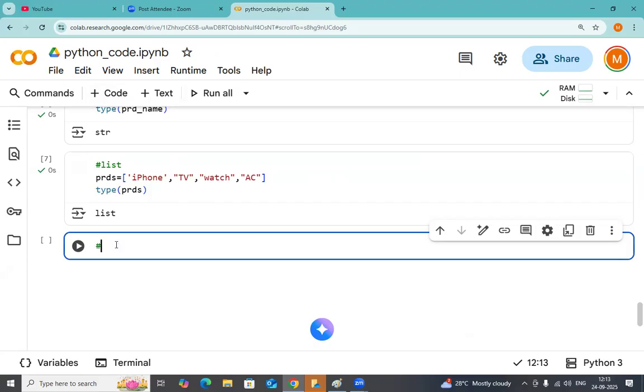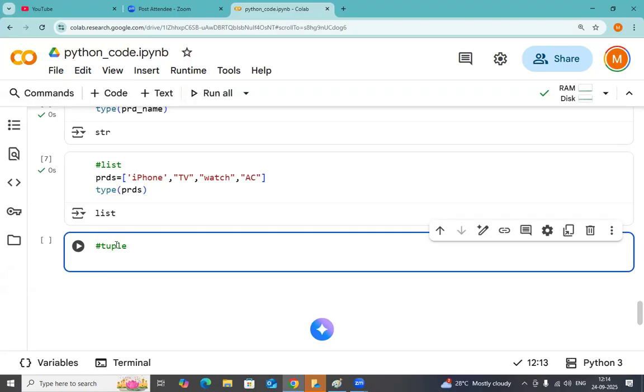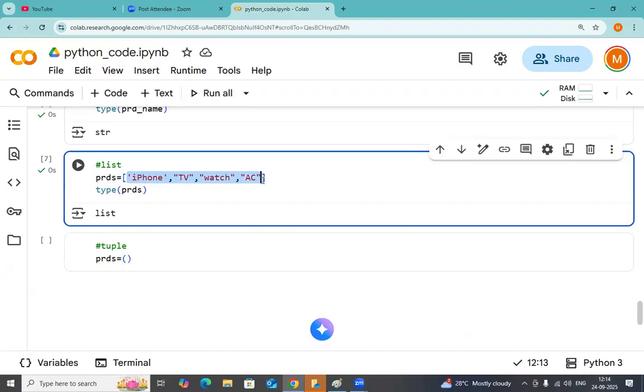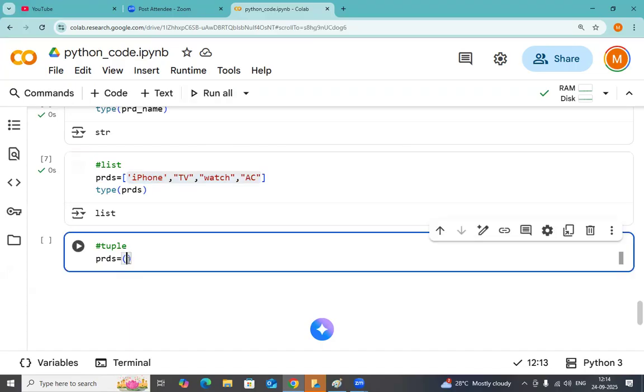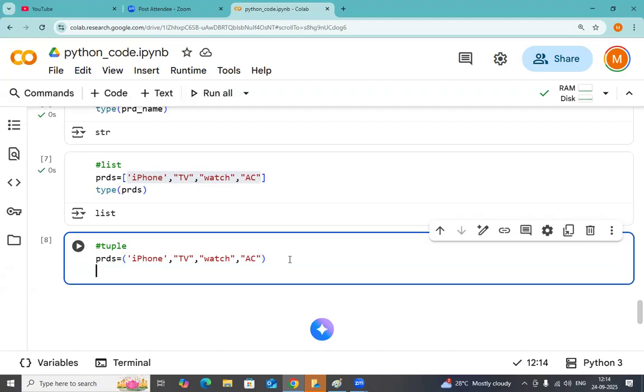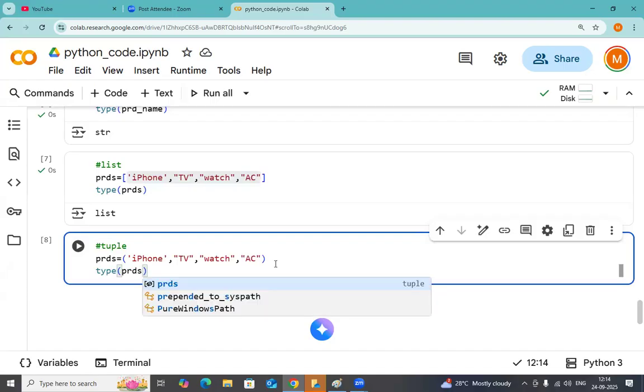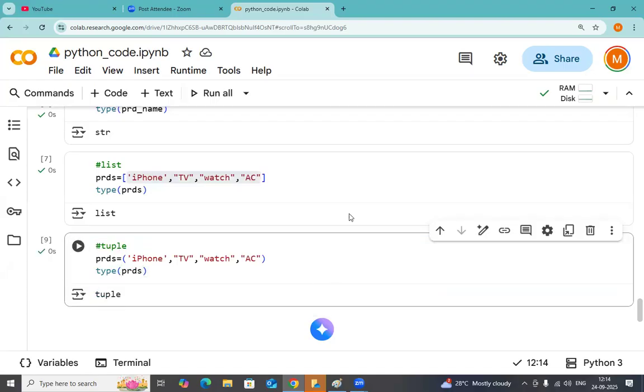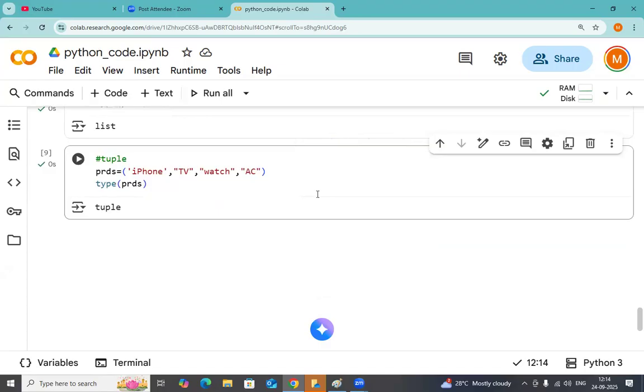Now let me go to the tuple. Tuple is an ordered collection. Some people say tuple, some people say tuple, whatever you want. PRDS again, but here we use parenthesis. Now I have PRDS, and I want to check the PRDS type. What is the type of the PRDS? Easily it will give tuple.